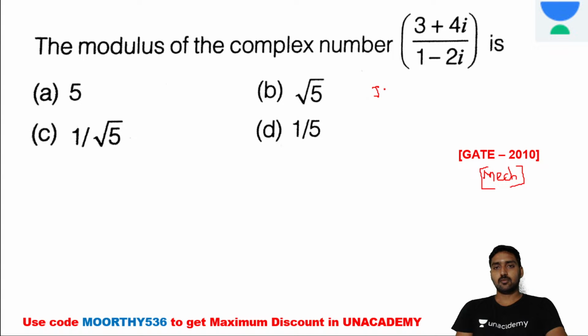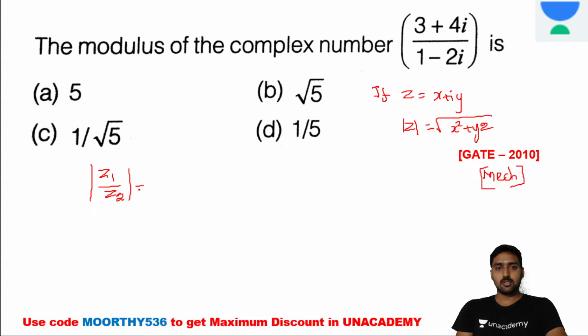If z is equal to x plus iy, what about the modulus? Modulus of z is equal to root of x square plus y square. Now we are going to use the property. Modulus of z1 divided by z2, as per the modulus property, is modulus of z1 divided by modulus of z2. The same property we are applying here.